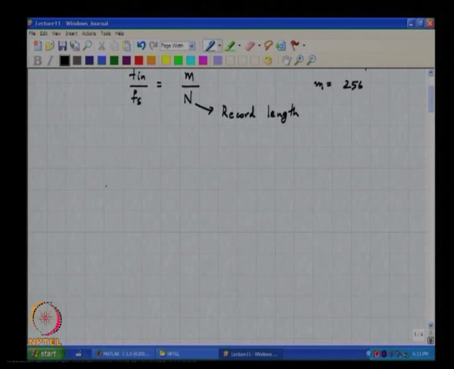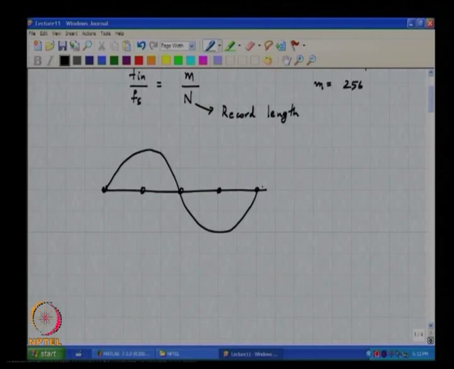So let us say we put in a clean sinusoid as the input, and our sample and hold is really bad.